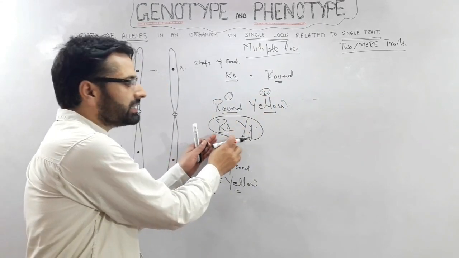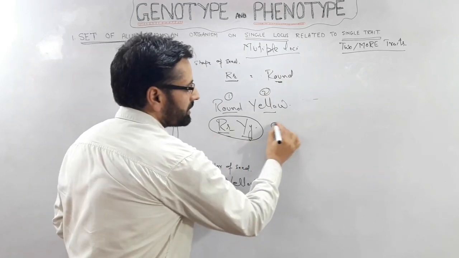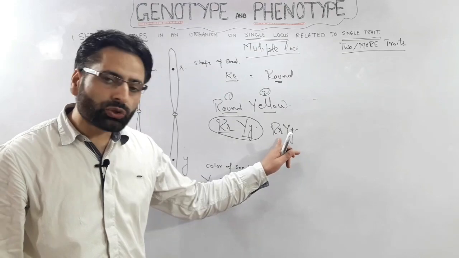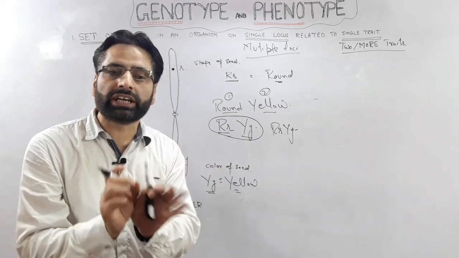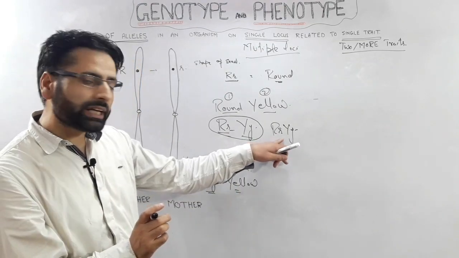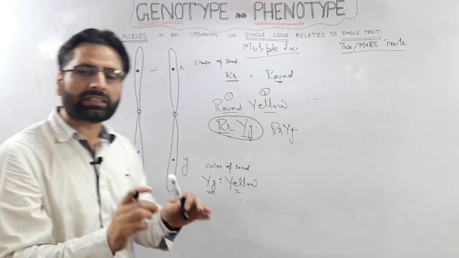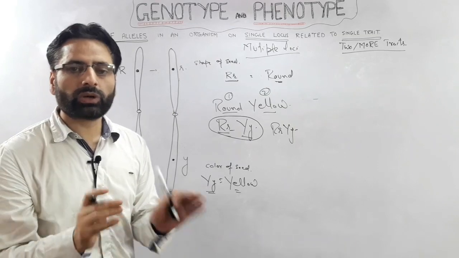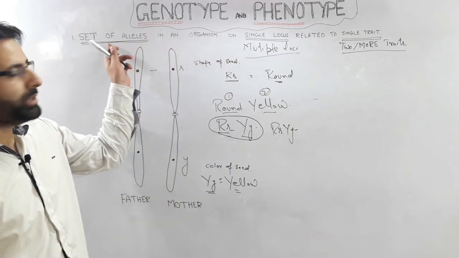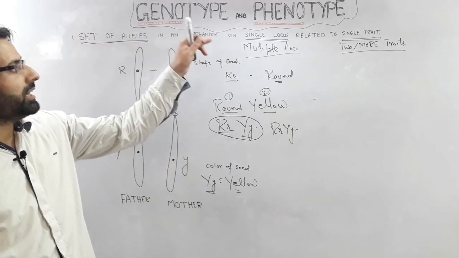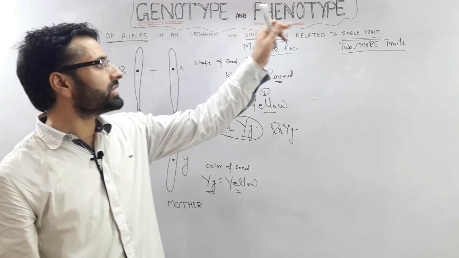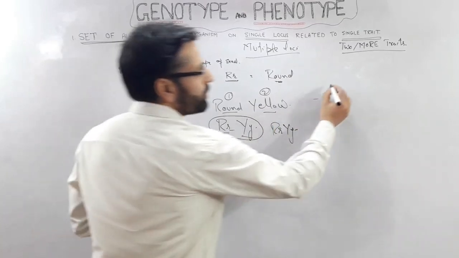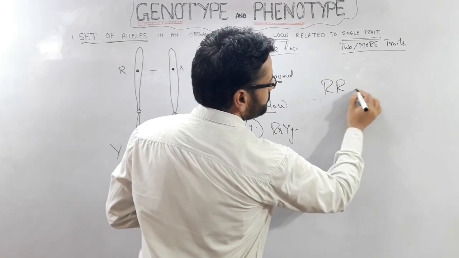This is again the genotype, and here in this genotype we have two different traits. And these two traits are being controlled by the set of alleles which are present on different loci. Okay, now you have understood what it means by the set of alleles present in an organism on a single locus related to a single trait. Single locus, it may be like this.